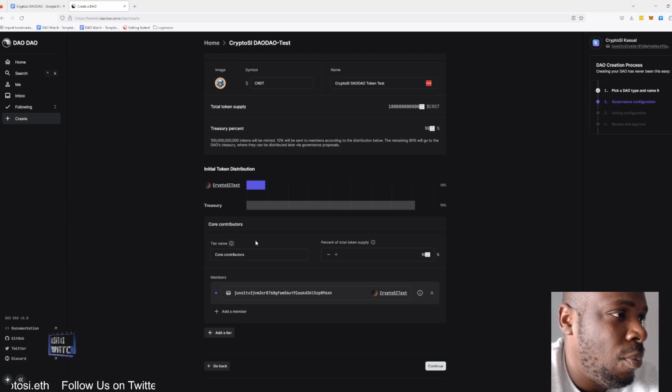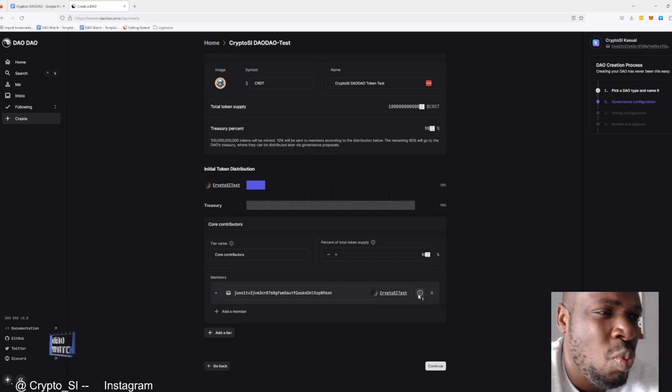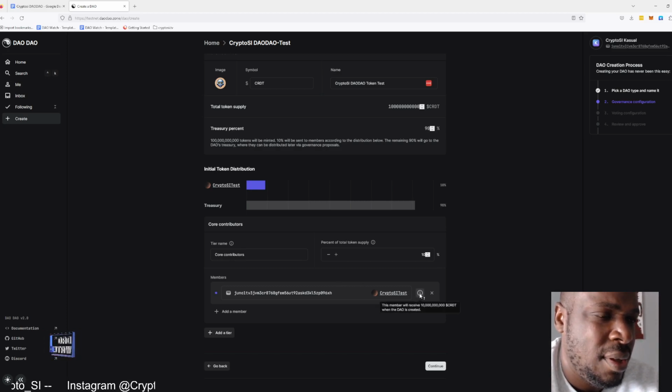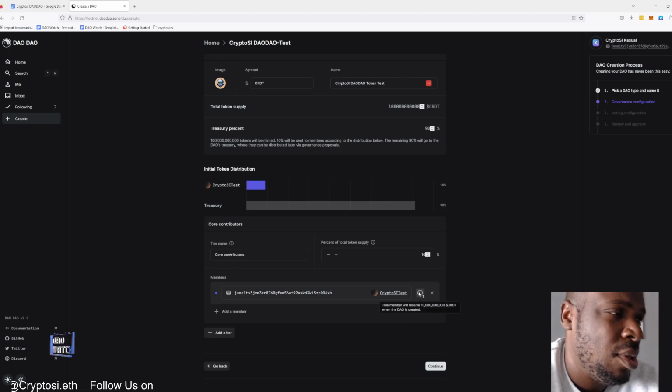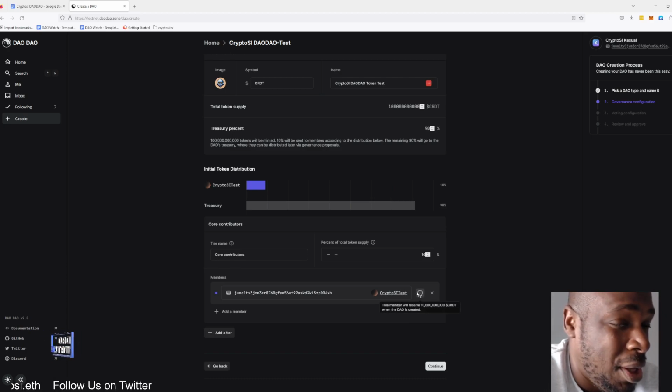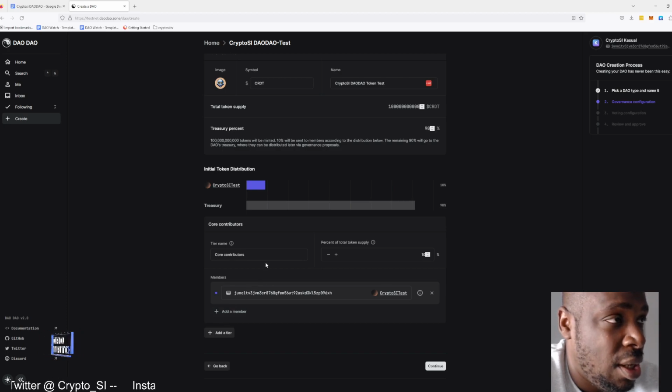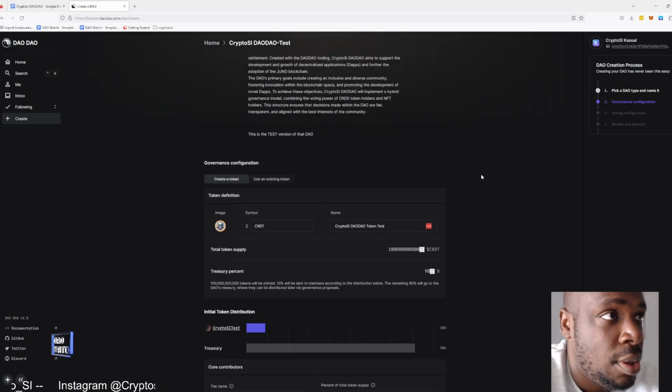I'm going to leave it as core contributors, and I'm going to leave it as just me, because we can easily burn this after the fact. So we can easily start the DAO and then immediately just send these tokens to the treasury, or we can keep them. There's not going to be any more members. There's not going to be any more tiers because it's only me starting. Right. Okay. That's good.